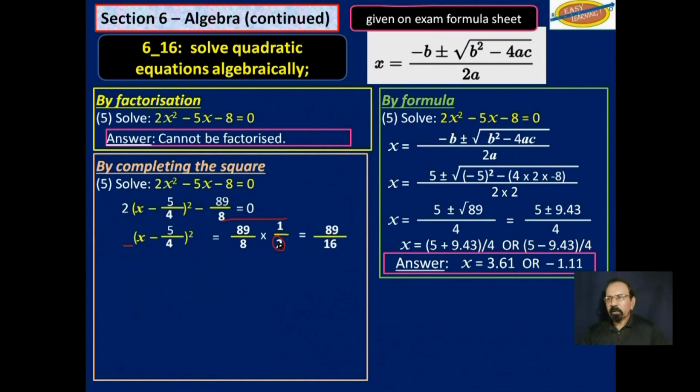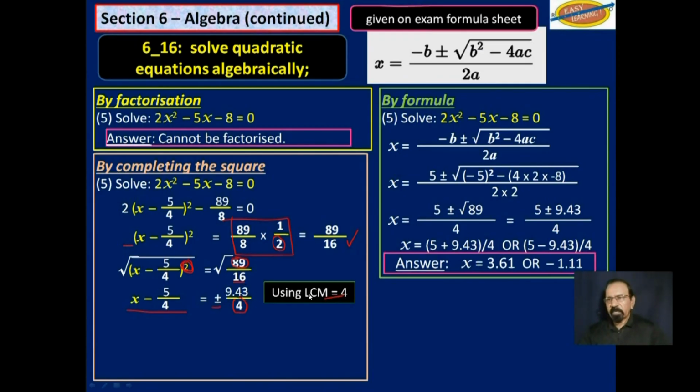and it appears here. This part here works out to 89 over 16. Now we need to get rid of the square, so we'll square root both sides. And that will leave us with this, because the square and the square root are gone, is equal to 9.43, the square root of that, over 4, which is the square root of 16, plus or minus.